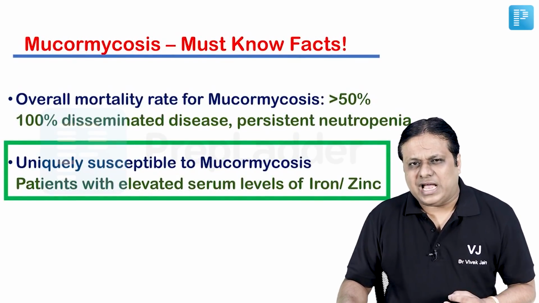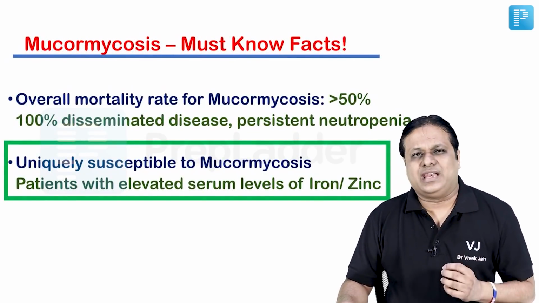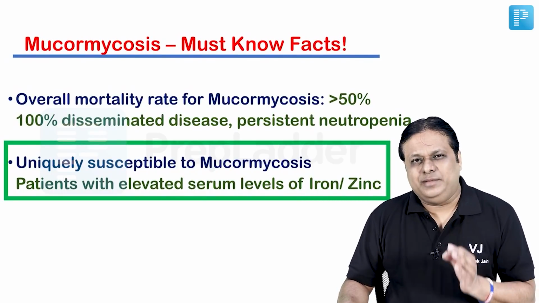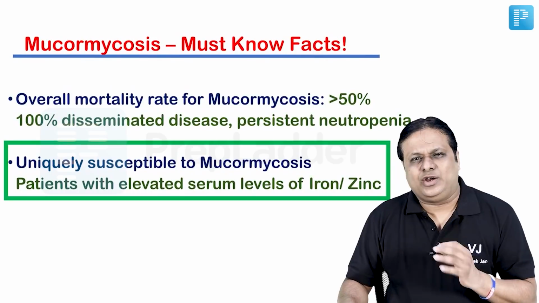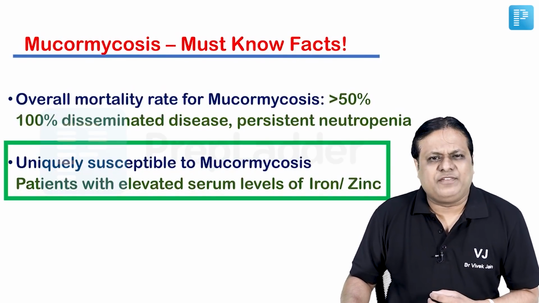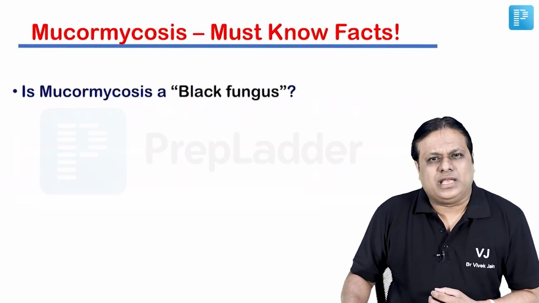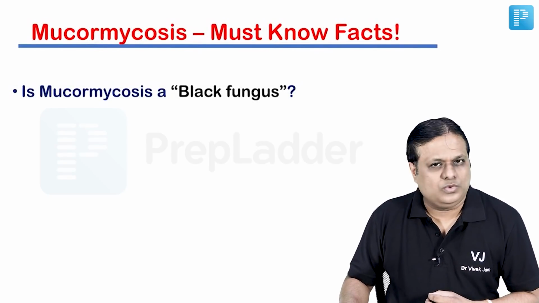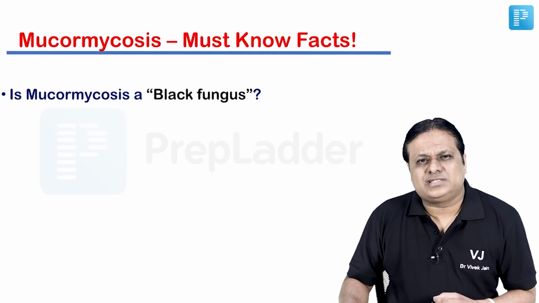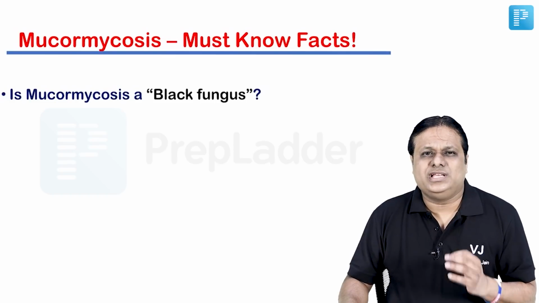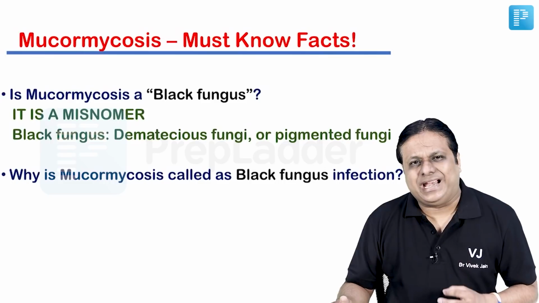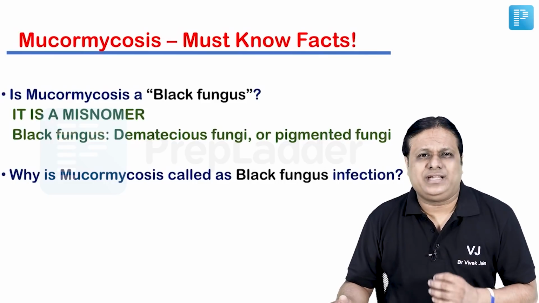And now friends, I come to the fifth and the last amazing fact about mucormycosis, which I deliberately saved for the end of this particular session. And that fact is, is mucormycosis actually a black fungus? Answer is no. Actually, black fungus is a misnomer for this particular mucormycosis. Black fungus is a term which is used for dematiaceous fungi or pigmented fungi.